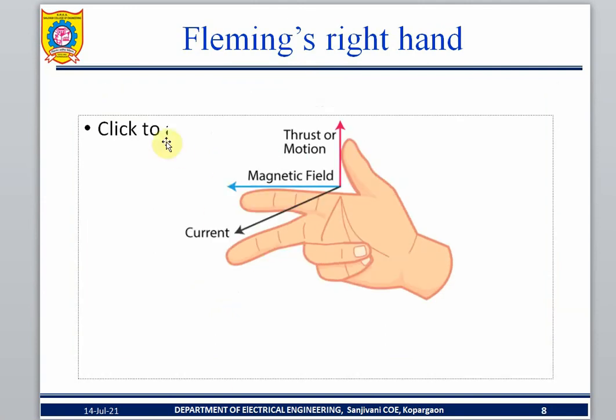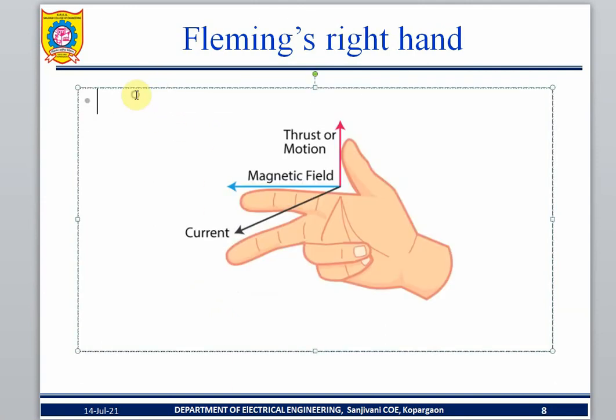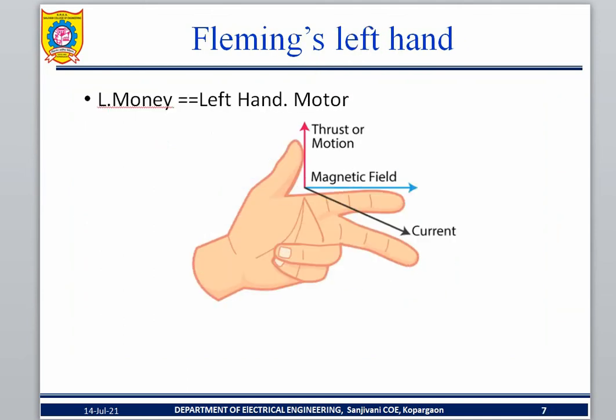What about the right hand rule? The right hand rule, naturally, is for the generator. So what is the purpose of both rules? Direction of rotation. They theoretically teach you how to change the direction of rotation. What is the meaning of changing the direction of rotation?